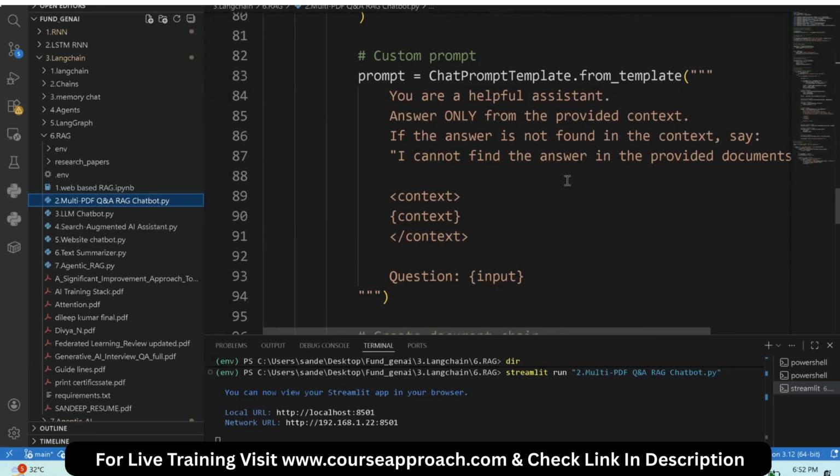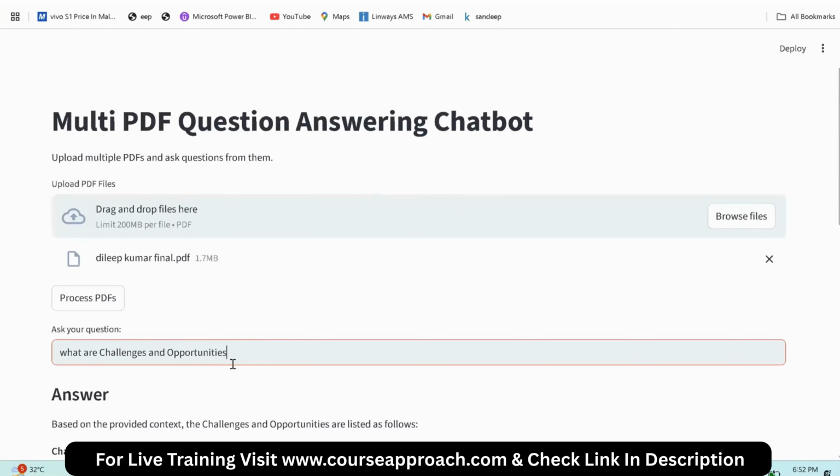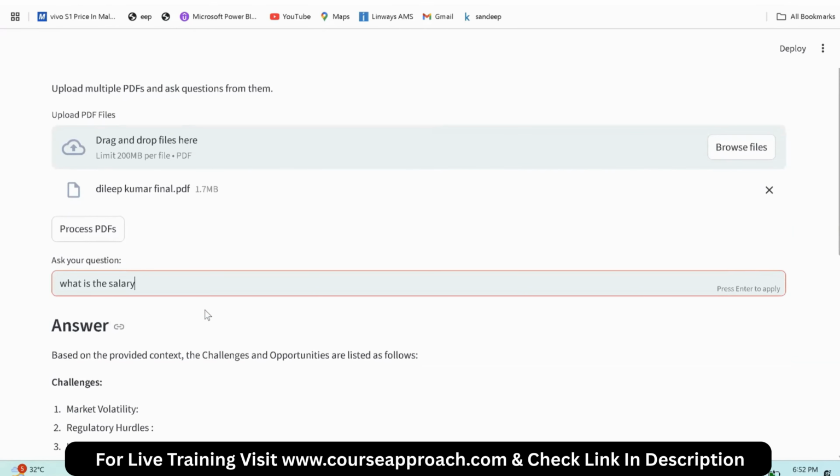If the answer is not found in the context, say that I cannot find it. Now I'll ask one irrelevant question whose answer is not provided in the document. I'll ask what is the salary of Sandeep. Now for this question, the LLM doesn't have the answer. In this case, instead of giving a wrong answer, my chatbot should say that I don't have the provided context. Why? Because I am telling it that if you don't have the answer, please don't give wrong answers. Instead, say that I don't have the context.